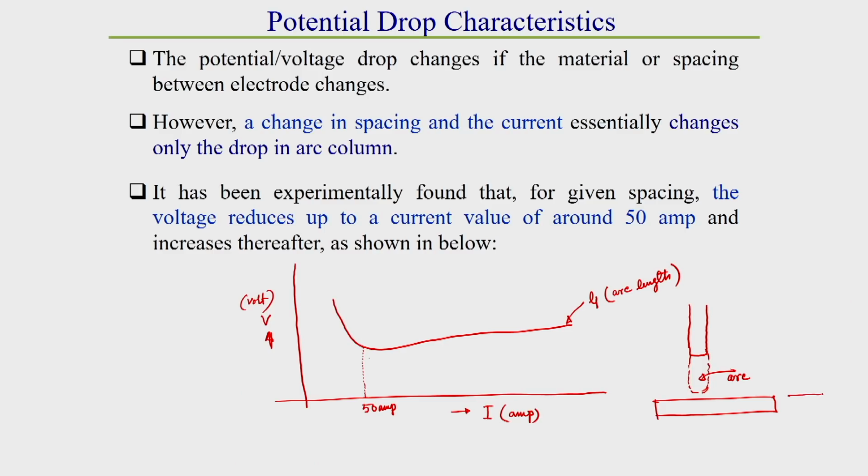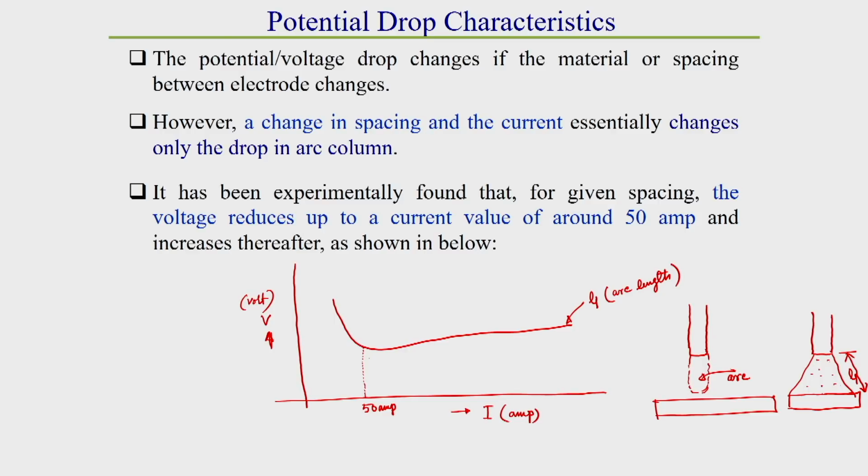But if the current goes above 50 ampere, the arc is not able to keep its cylindrical shape. The arc bulges out, and the current path length increases.